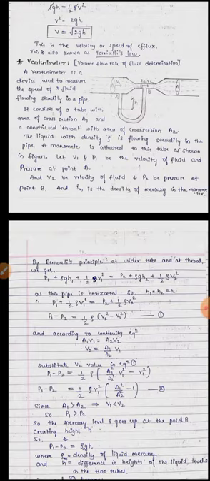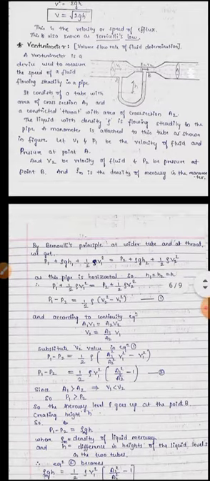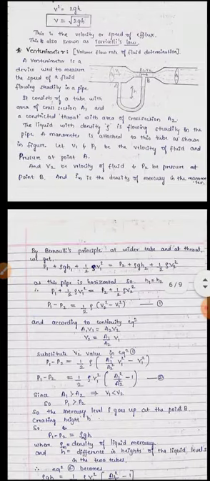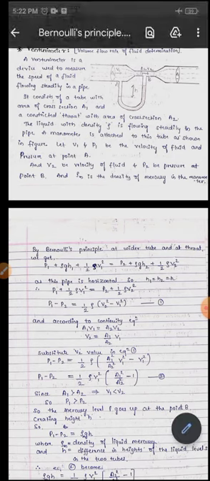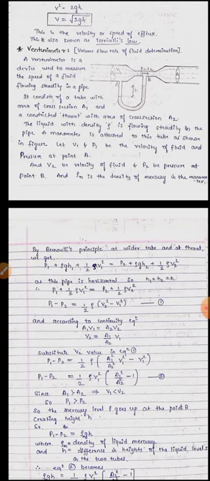This setup is known as a venturimeter, and it also consists of a manometer. We have seen manometers while studying gauge pressures. The manometer is attached to both the tubes.